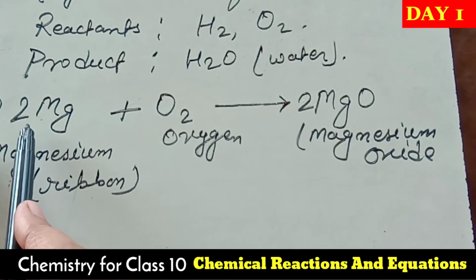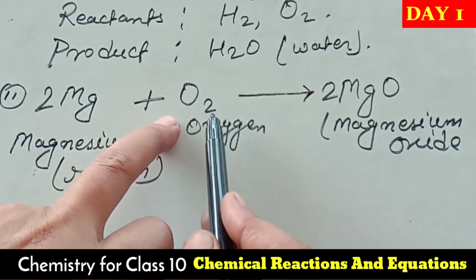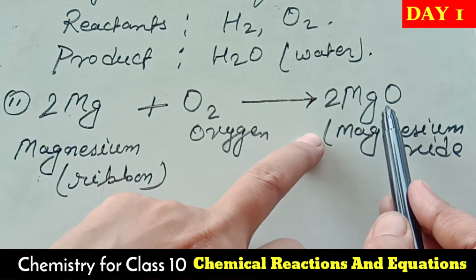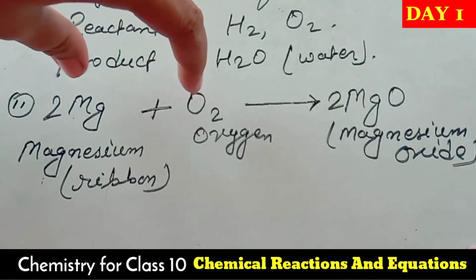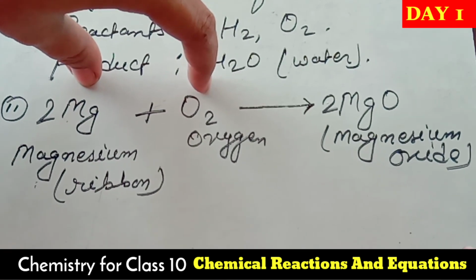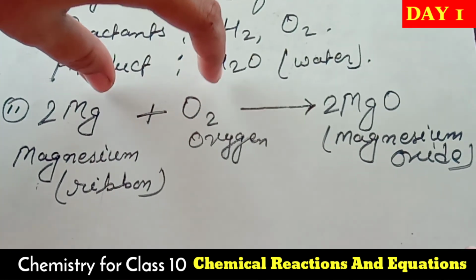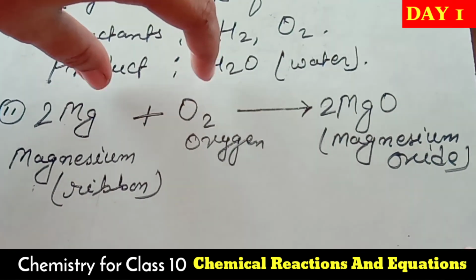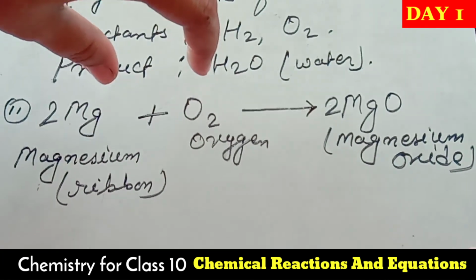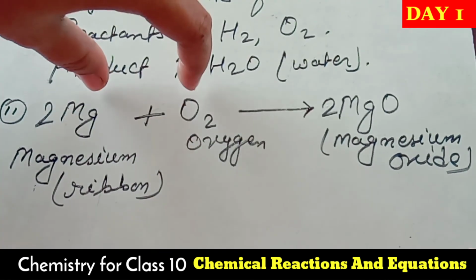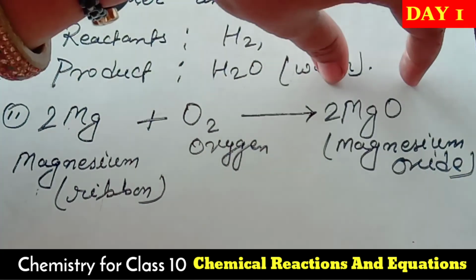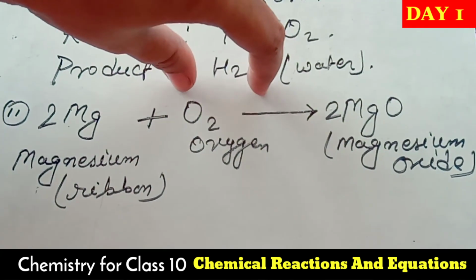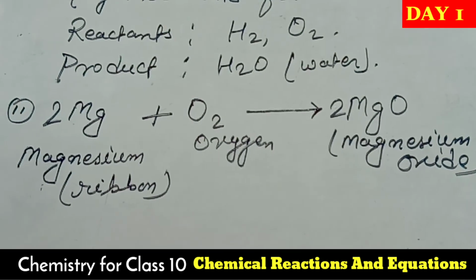So here, when magnesium ribbon burns in presence of oxygen, as a product we got magnesium oxide. Now dear students, again this topic came, an example of a combination reaction. Try to understand. This is also a kind of combination reaction. When two substances react with each other and form a single compound, it is an example of a combination reaction.